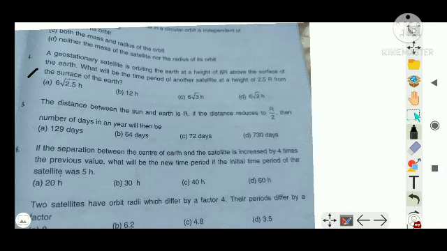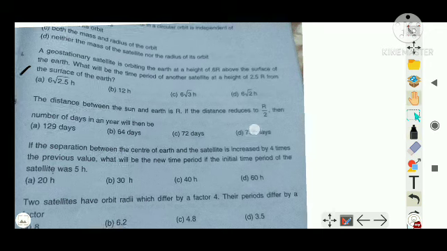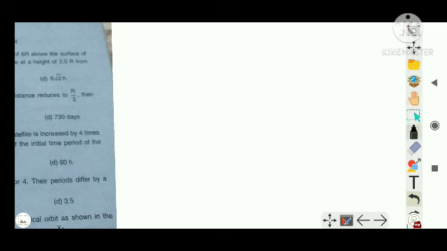Question, guys. Fourth one. A geostationary satellite is orbiting the Earth at a height of 6R above the surface of Earth. What will be the time period of another satellite at a height 2.5R from the surface of Earth? See, it is very important you understand the concept. This is again based upon Kepler's third law, T squared proportional to R cube.